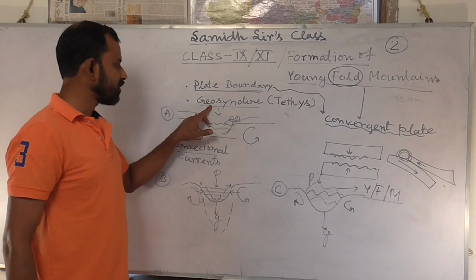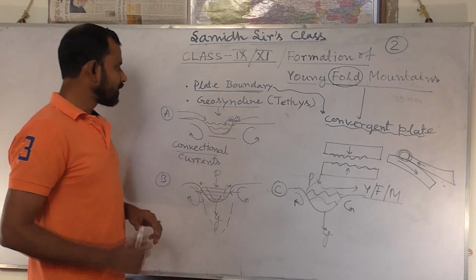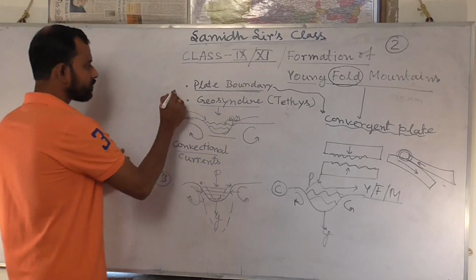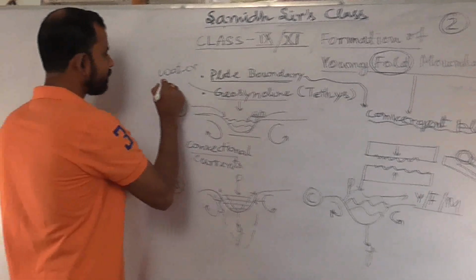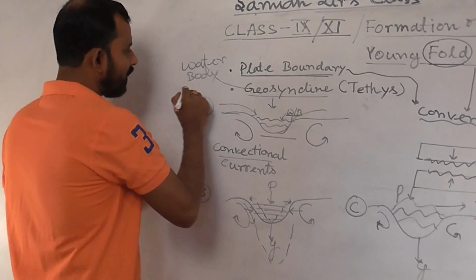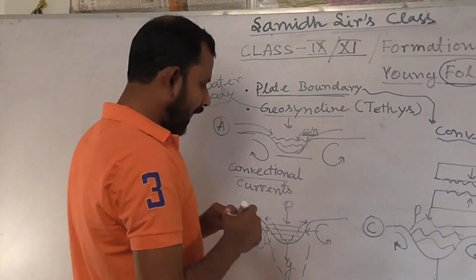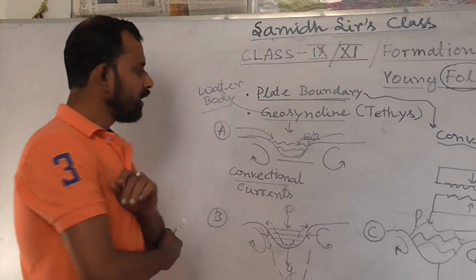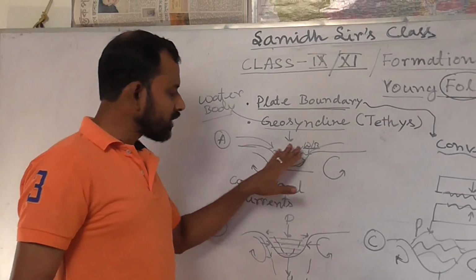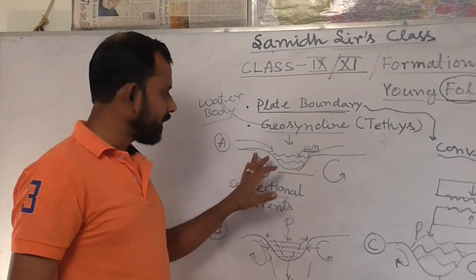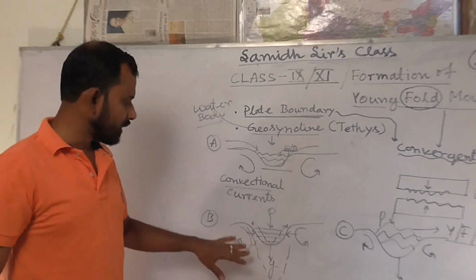What is the meaning of the geosyncline? Geosyncline is a shallow water body. A water body will be created, meaning a depression will be created, and such a depression is usually filled by sediments. While it is being filled by sediments, the convection currents are also present.